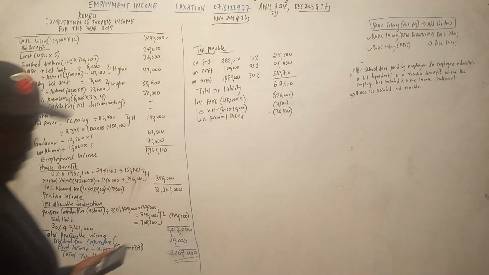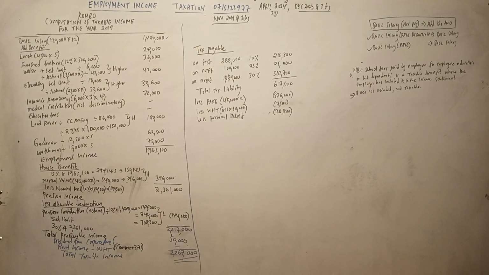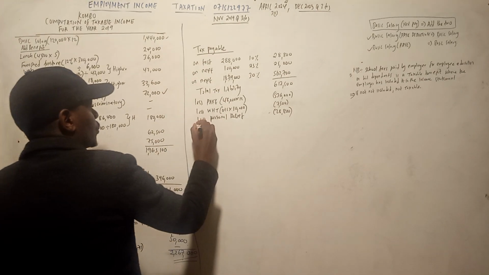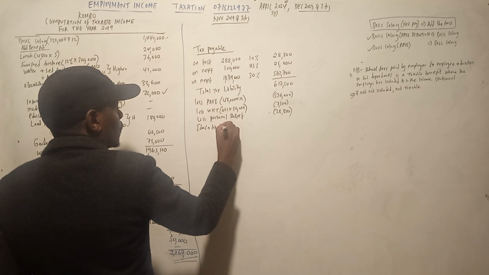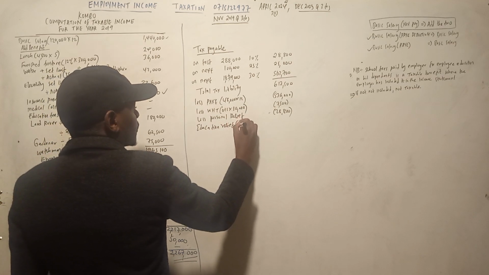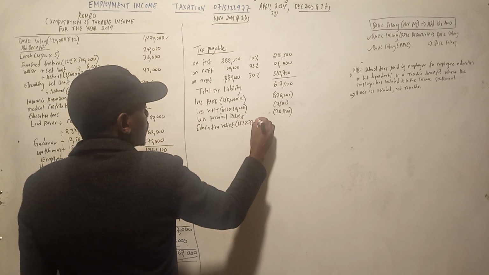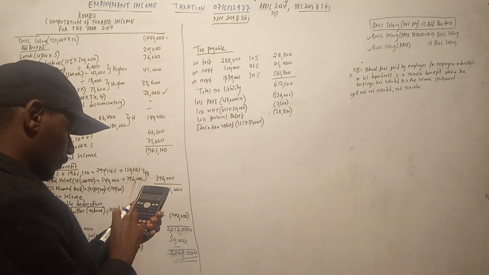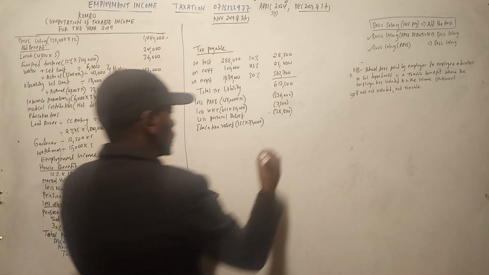28,800. Kuna kitu kingine ambacho hatujaweka. Any other thing? Ni hiyo tu. I think there was an education relief. This one, education relief, which is 15% times 72,000. So 0.15 times 72,000, which is 10,800.